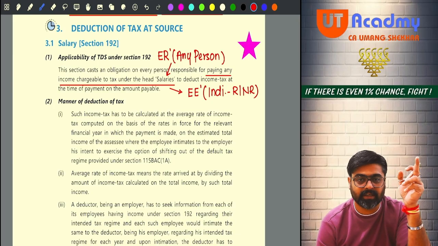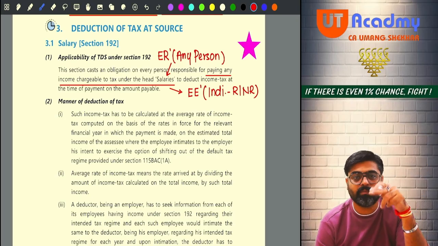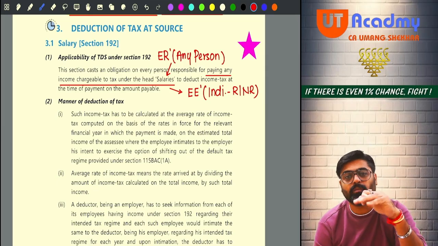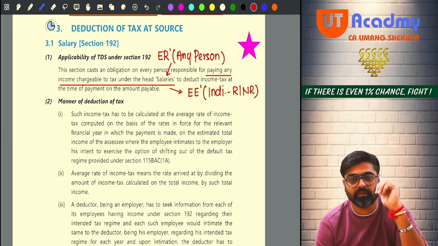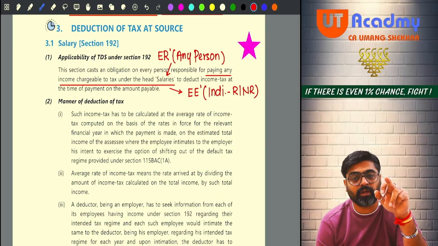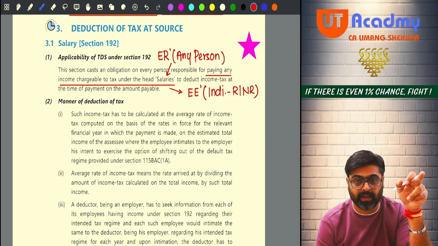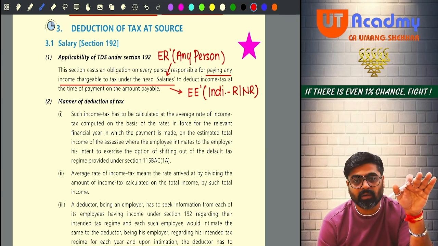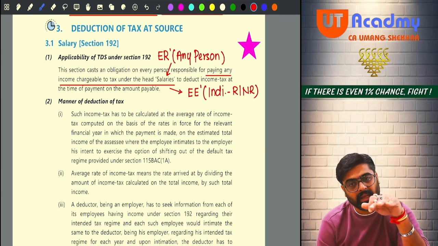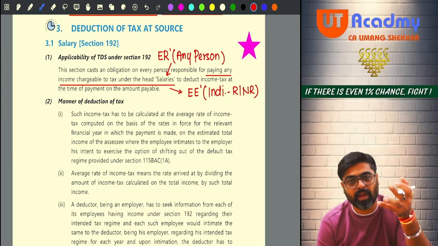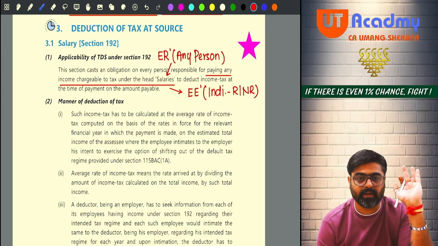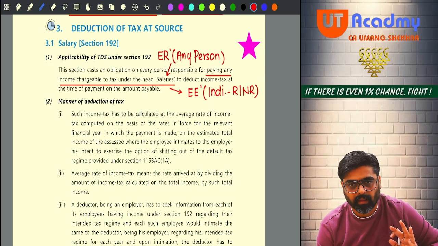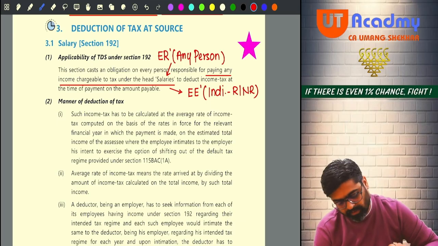When you will come to 194C, contract fees, when you will come to 193, interest on securities, the payment of interest on securities made to a resident payee, only then 193 will be applicable. So here 192 will be applicable even if the payment is made to a resident employee or a non-resident employee. The TDS will be deducted as per this section only. Yes or no? So pay attention.